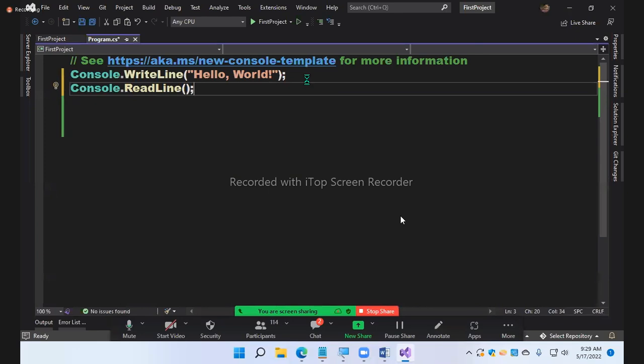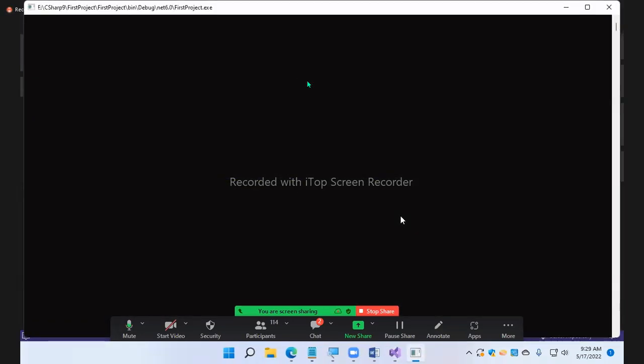Console.ReadLine. Now use Ctrl+F5. But now you're not getting any message like "Press any key to continue". That's the reference. I don't want to see that message, guys. I want to show only my output. I don't want to see any extra messages.